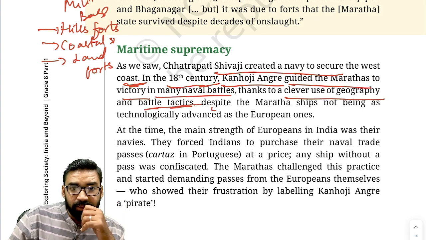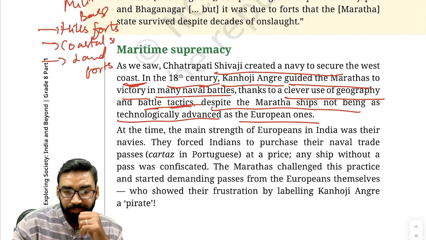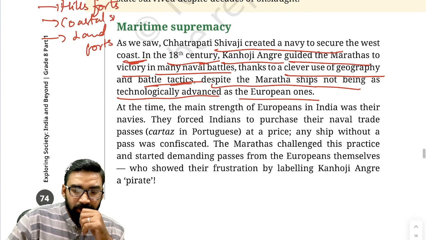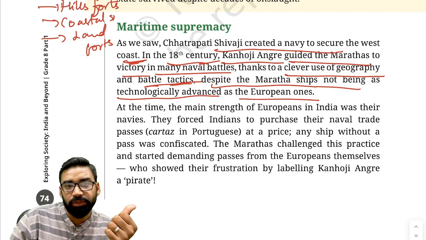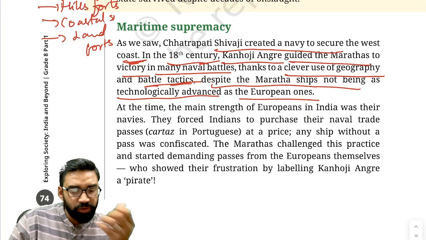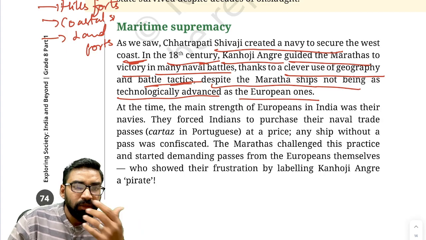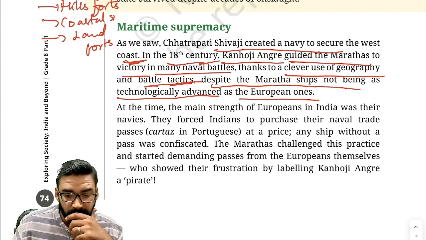Clear? Despite Maratha ships not being as technologically advanced as European ones, how did they compensate? They compensated through superior tactical knowledge, geographical advantage, naval warfare experience, and local waters mastery was also there.